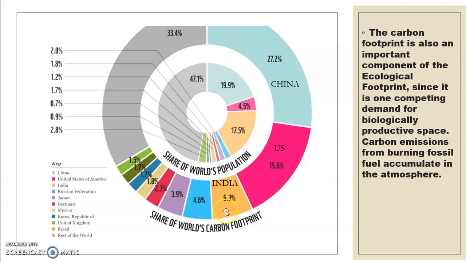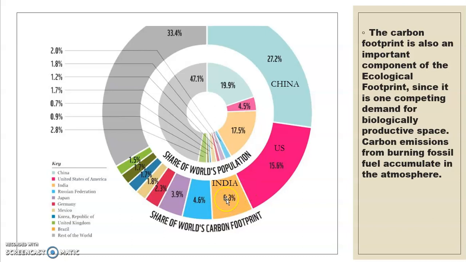You can see that these countries are contributing more than 70% of the total world population, and they are emitting such amounts of carbon dioxide and leaving behind carbon footprints.